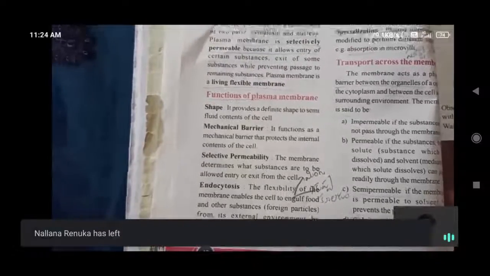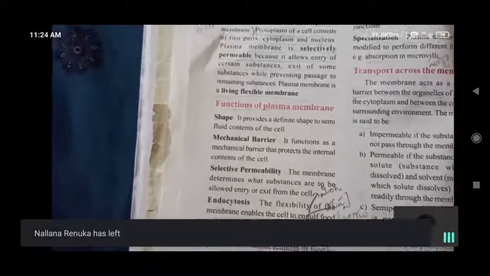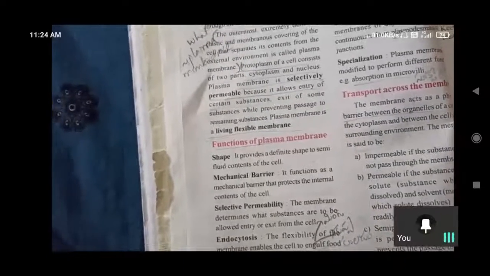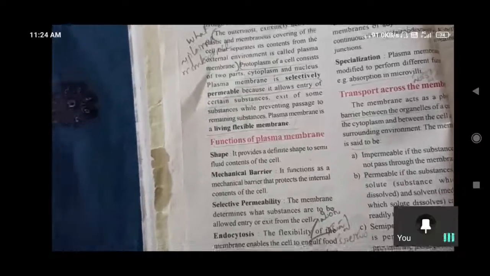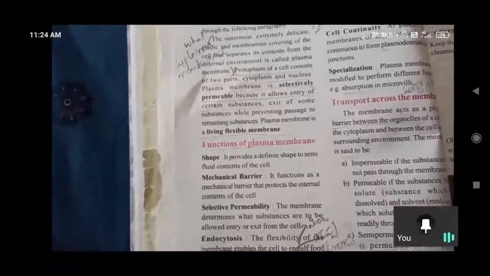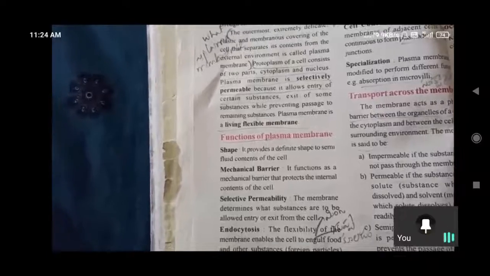So like that here, mechanical barrier means it gives protection to the internal contents of the cell. So it is acting like a mechanical barrier. That means it gives support by giving protection to the contents of the cell. It gives mechanical support from outside to all the contents inside the cell, carrying them like a barrier. So that's why this is the function of the plasma membrane.